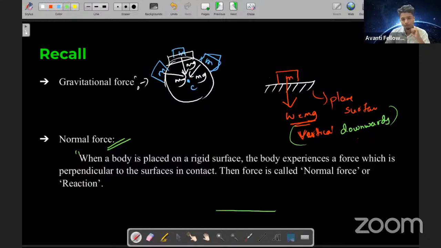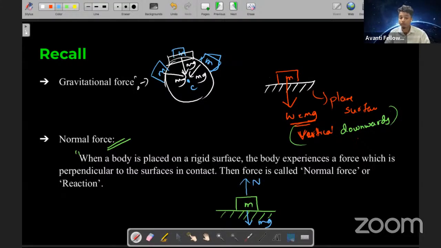देखो मैंने बोला था, अगर there is a body of mass m, and weight is acting, mg. देखो मैंने बोला था कि अगर मैं यहाँ खड़ा हूँ तो वेट मेरा नीचे जाएगा. Let's say this is a plane surface, वर्टिकली डाउनवर्ड्स होगा, but I'm not going inside the surface. So something is making sure that I don't go inside the surface, and I called it what?